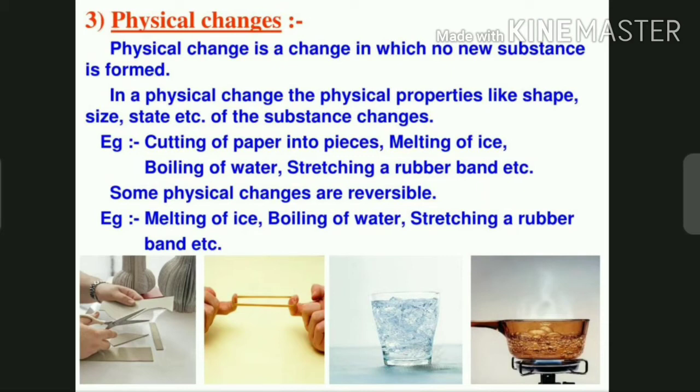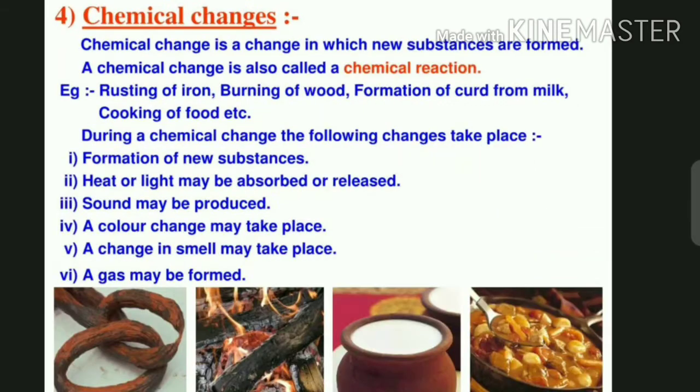As we melt the ice, after melting we get water, and if again we keep the water in the freezer, we get ice back. Boiling of water means after boiling, vapors get formed, and if you condense that vapor, again we get the water back. So in this way some physical changes are reversible.